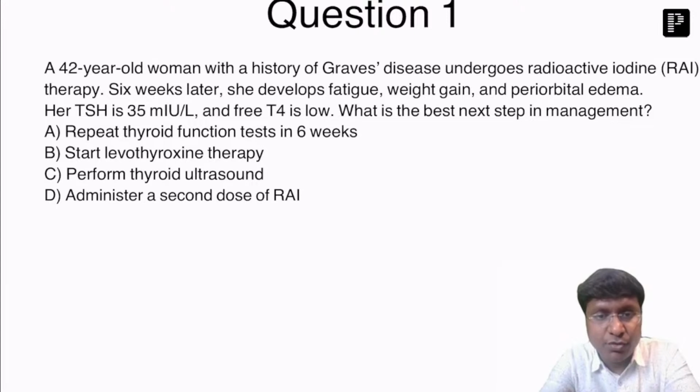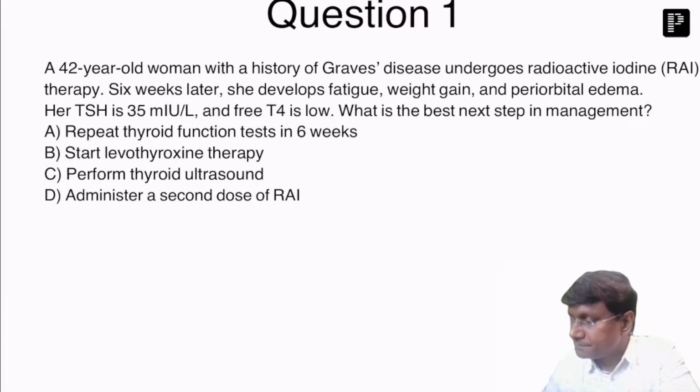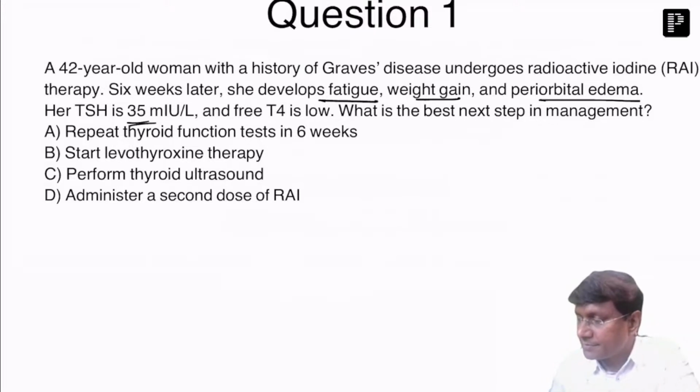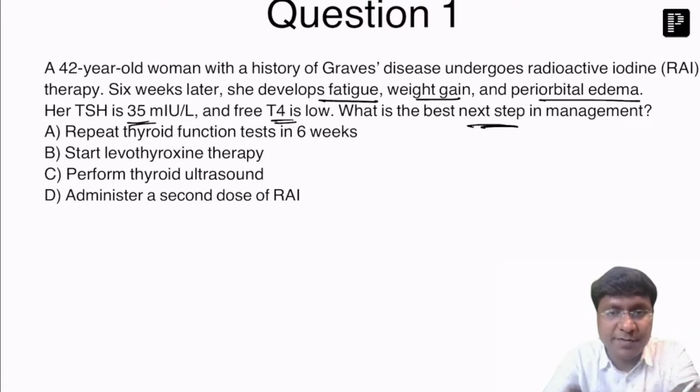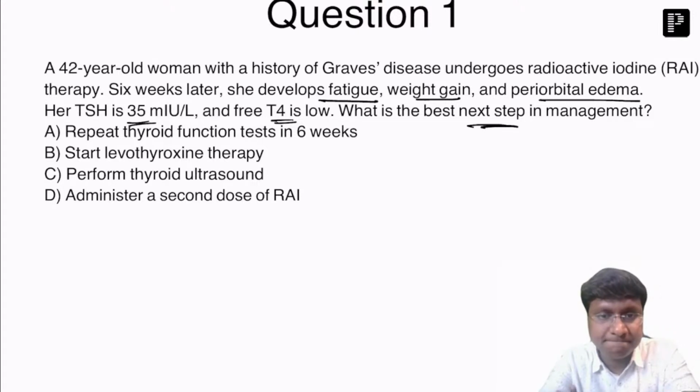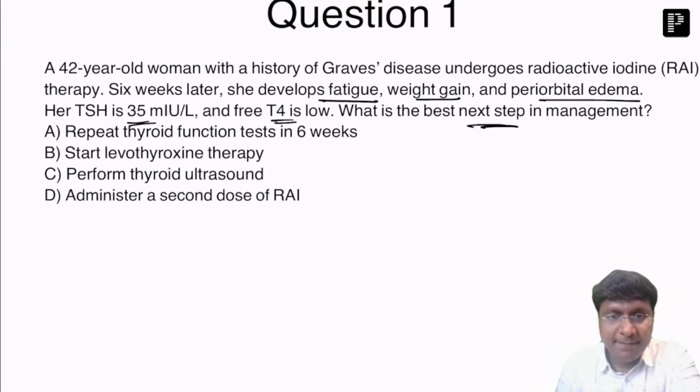We have a 42-year-old woman with history of Graves who undergoes radioactive iodine therapy. 6 weeks later, she develops fatigue, weight gain, periorbital edema. TSH is 35 milliunits per liter, and free T4 levels are low. What is the best next step in the management of this patient? Repeat thyroid function test in 6 weeks, start levothyroxine therapy, perform thyroid ultrasound, administer second dose of radioactive iodine.